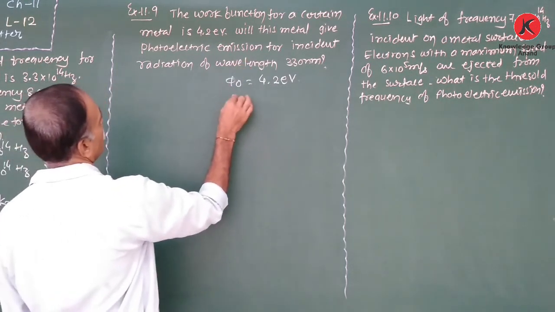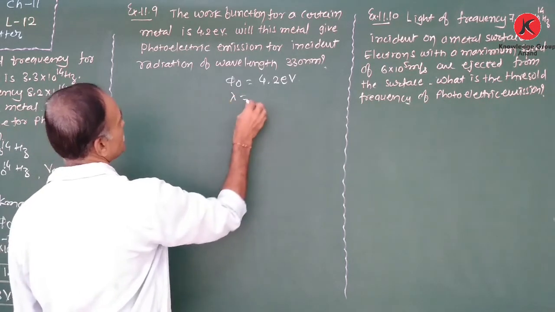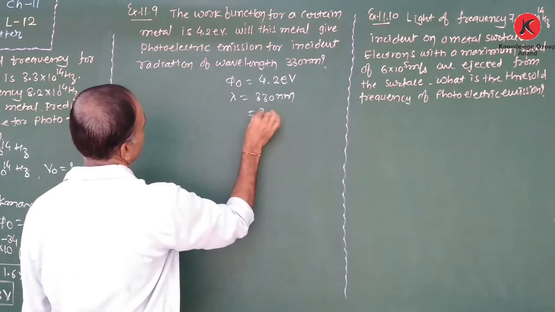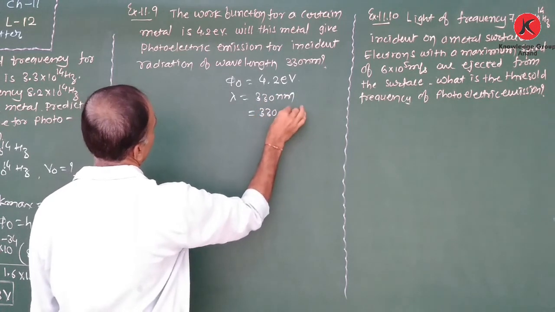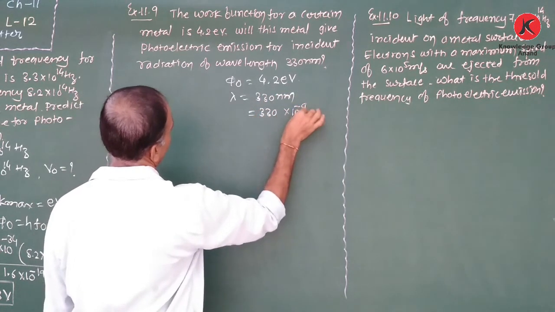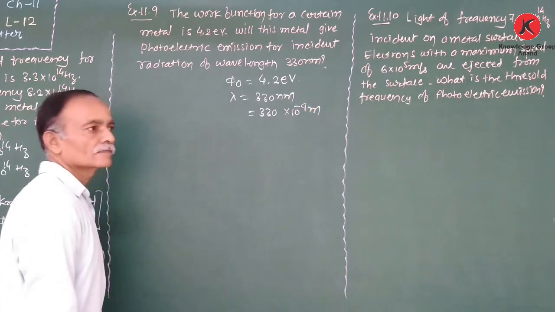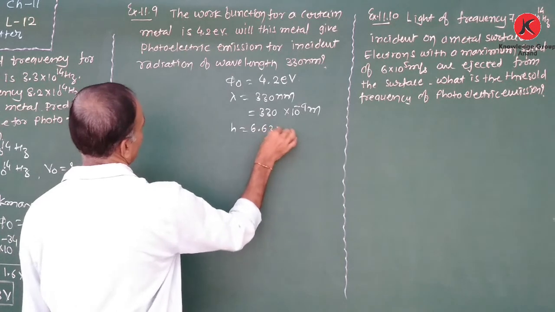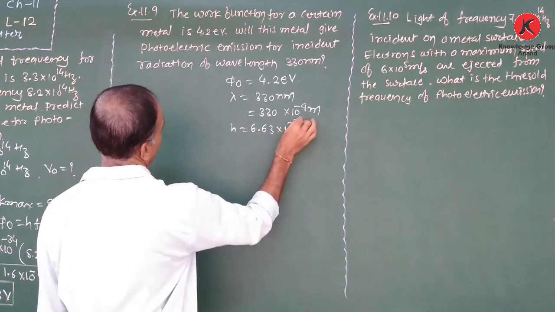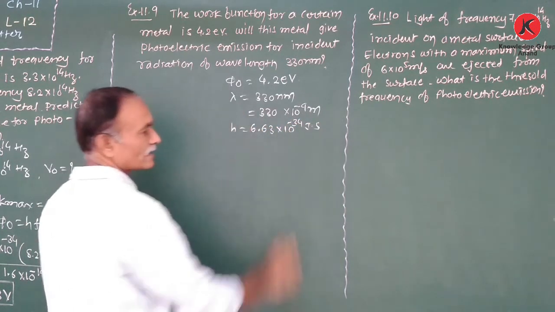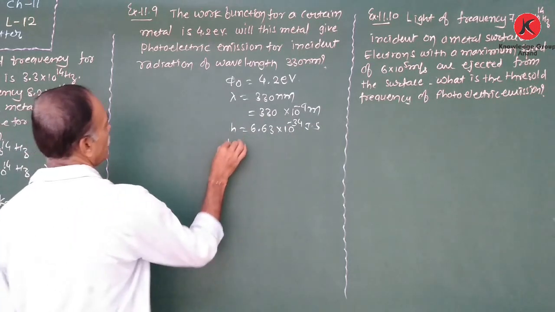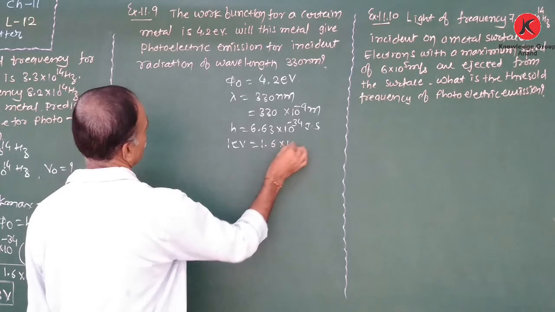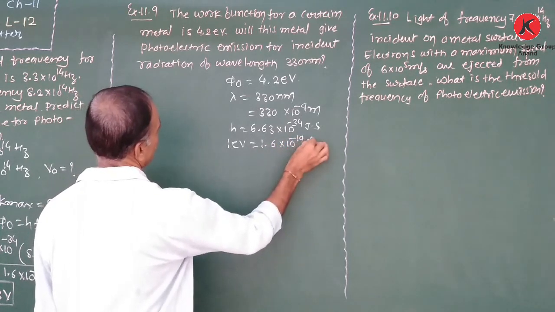Here the wavelength is given, lambda is equal to 330 nanometer, that means 330 × 10^-9 meter. Planck's constant is 6.63 × 10^-34 joule second. And 1 electron volt is equal to 1.6 × 10^-19 joule.